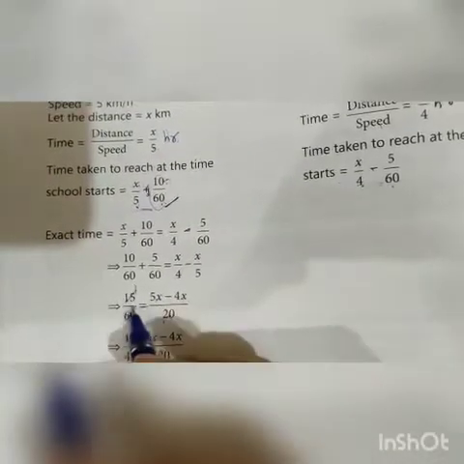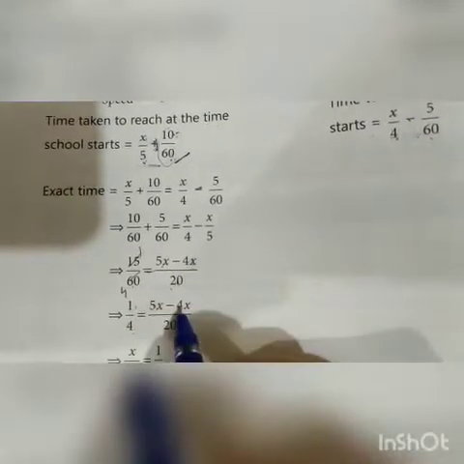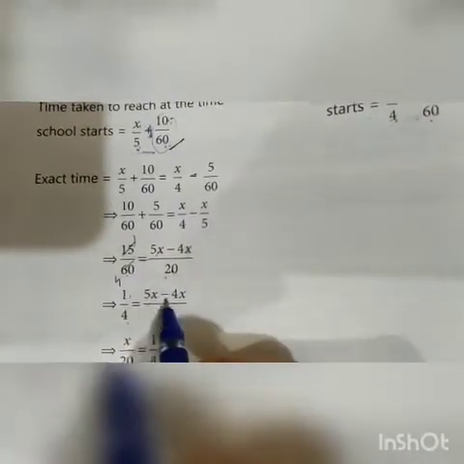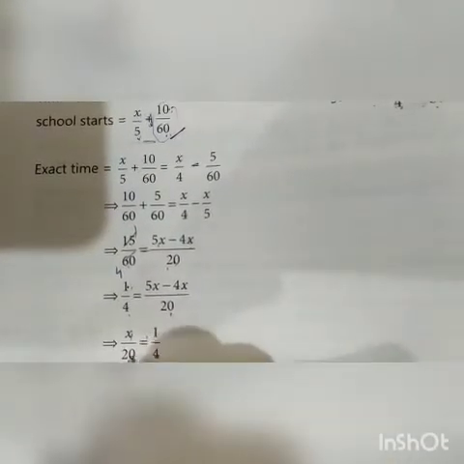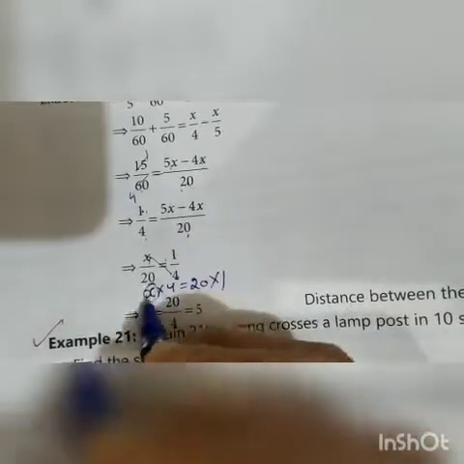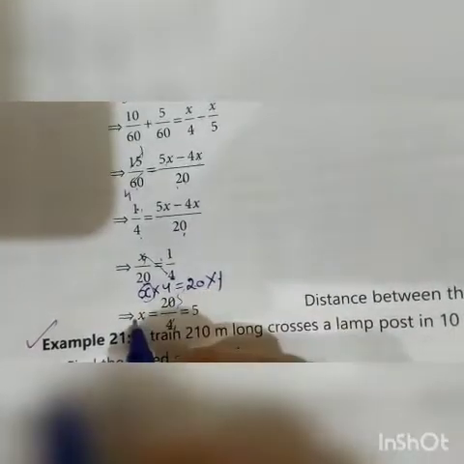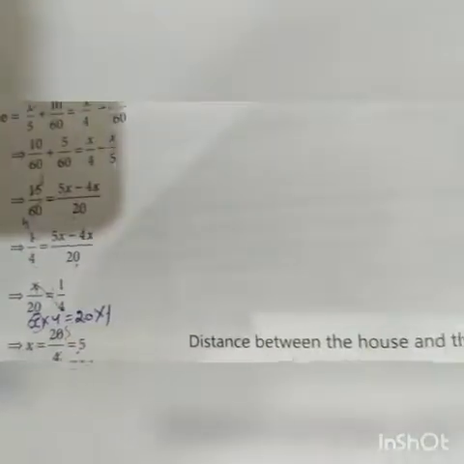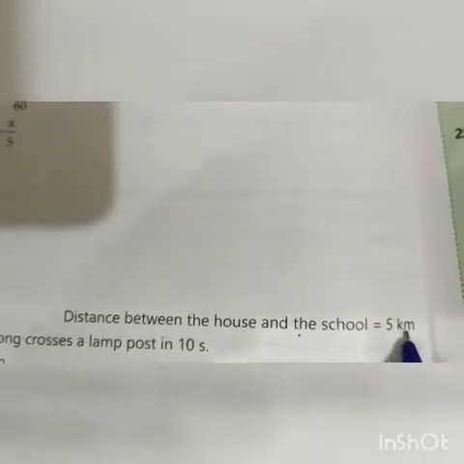Now 15 1s are 15, 15 4s are 60, so 1 upon 4 is equal to 5x minus 4x upon 20. 5x minus 4x means x upon 20 is equal to 1 upon 4. By cross multiply, we can write here x multiply 4 is equal to 20 into 1. Then x is equal to 20 upon 4, 4 5s are 20. x is equal to 5. So distance between the house and the school is 5 km.